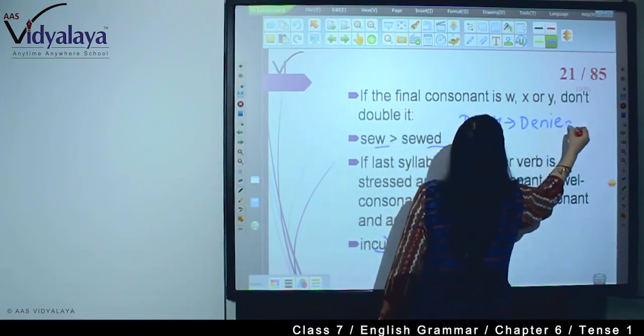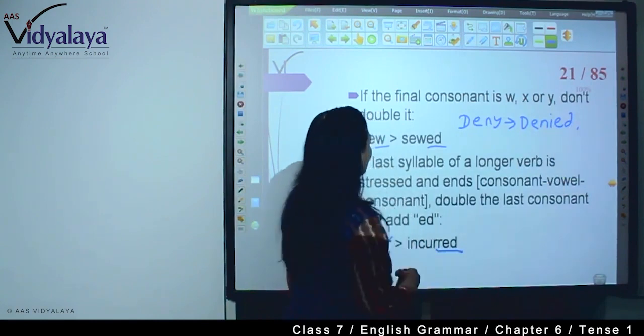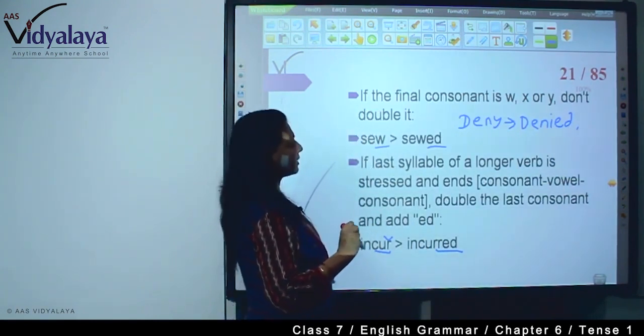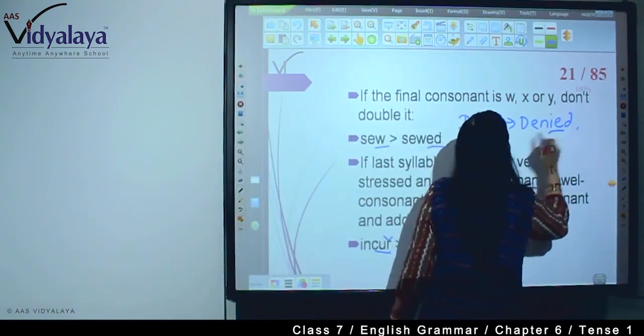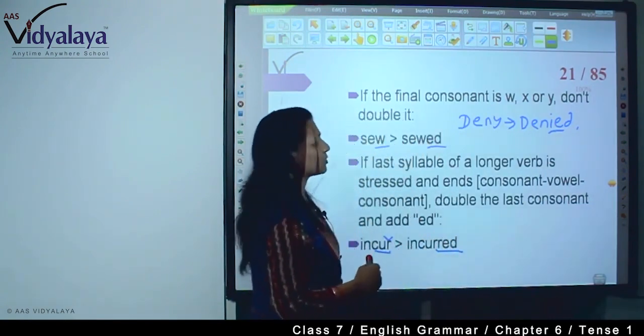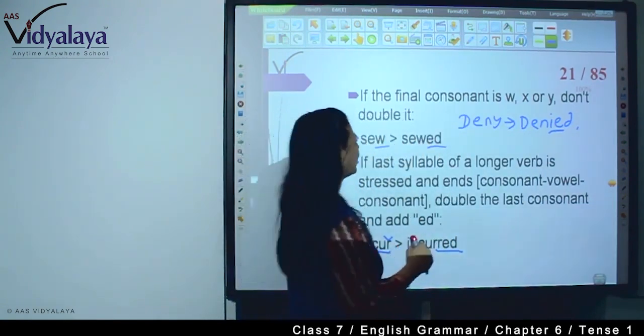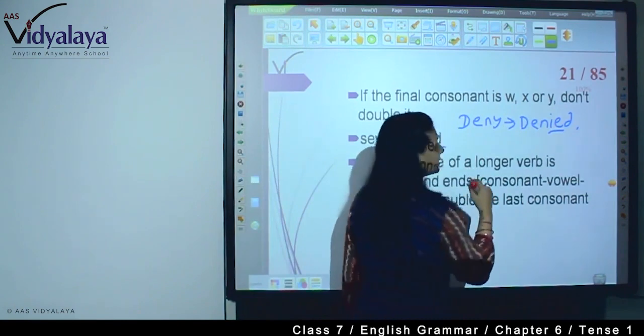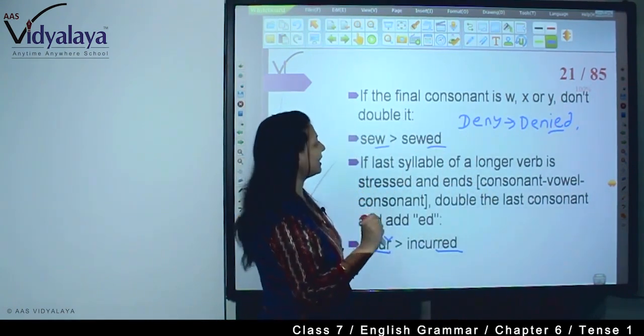Here we have changed it again. Denied. We haven't doubled it. We have changed the spelling. Y is changed into IED. If there is cry, then cried.